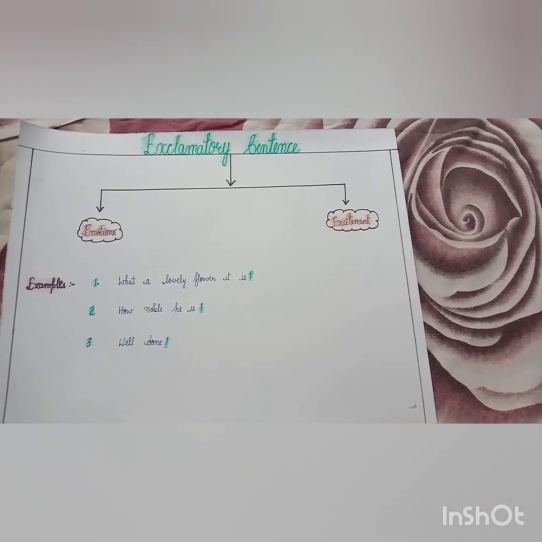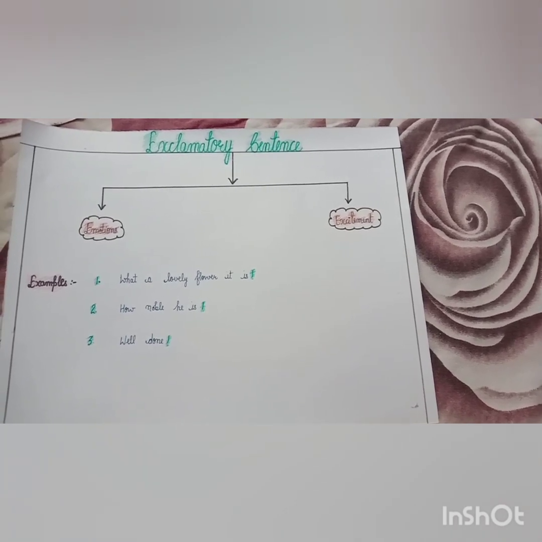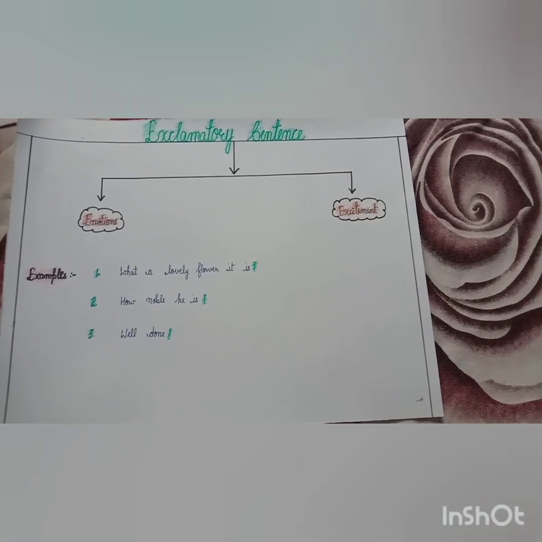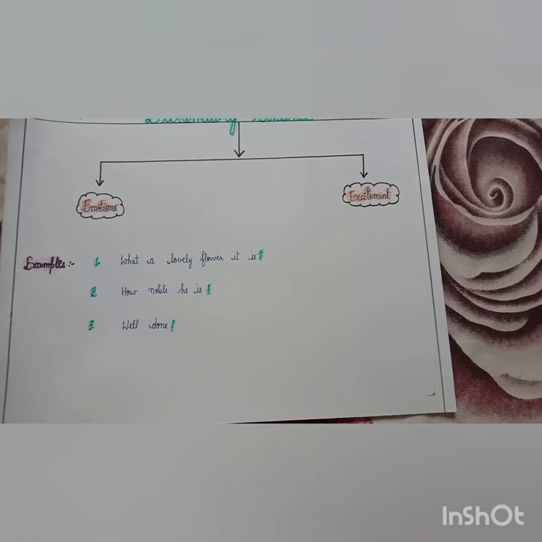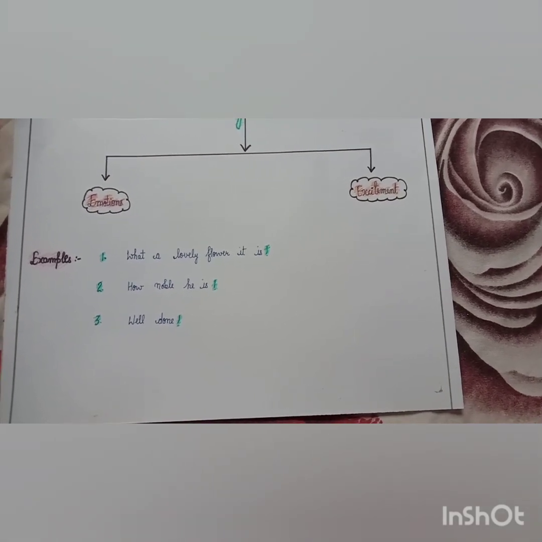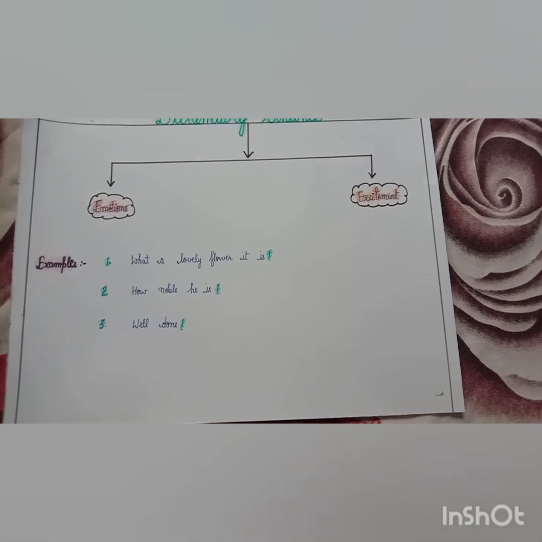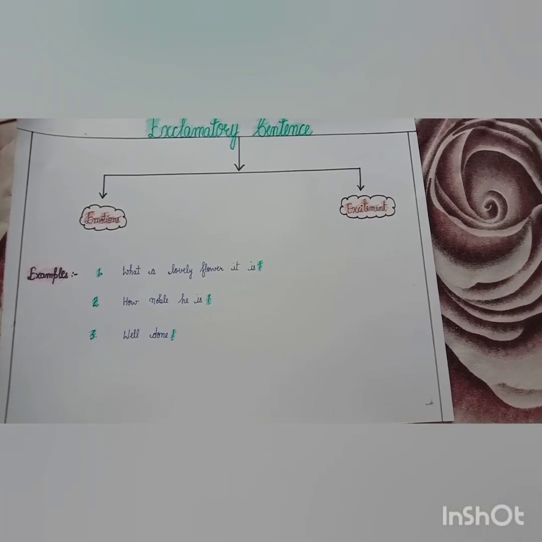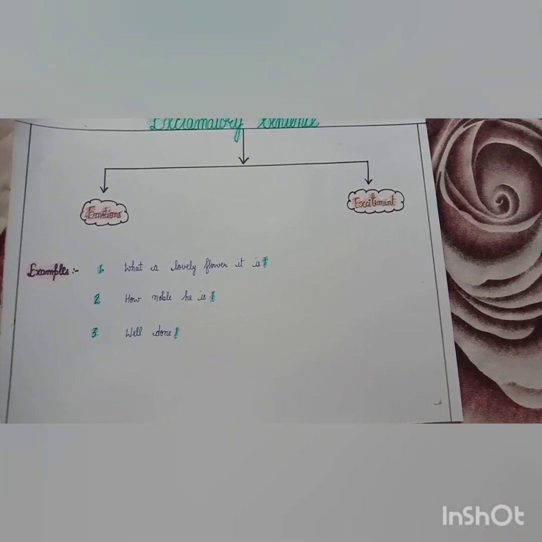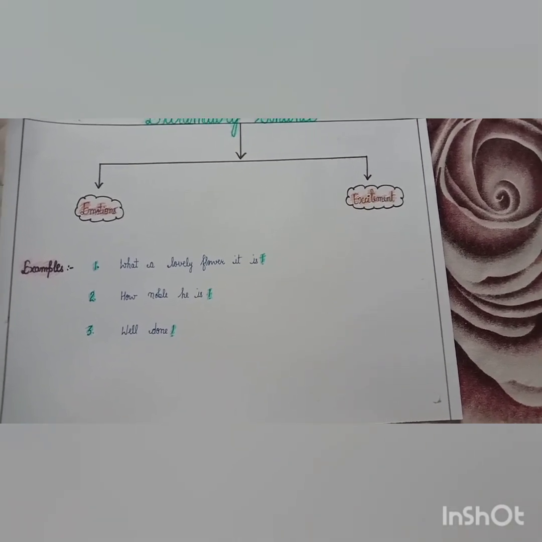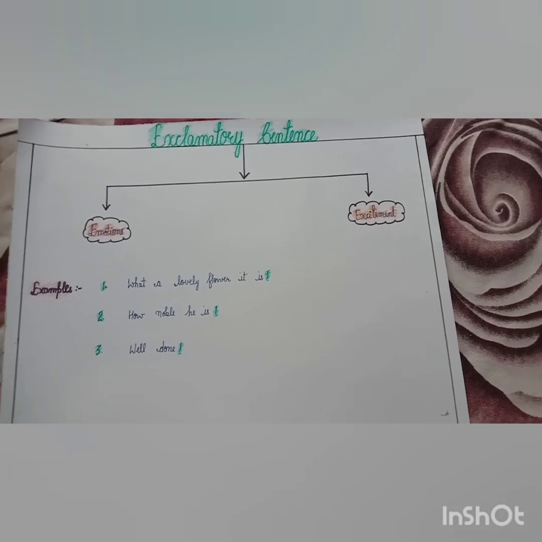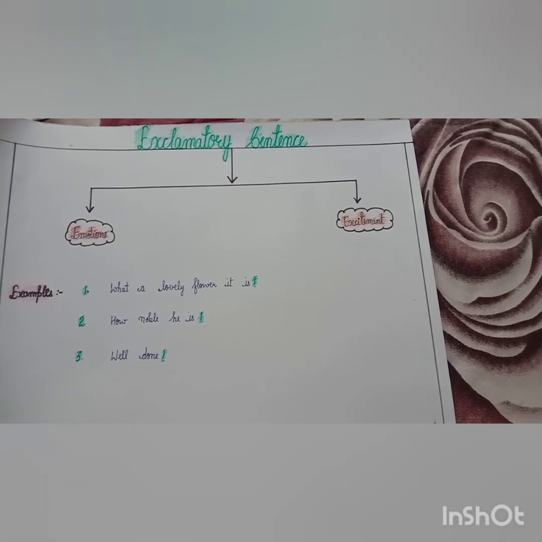Exclamatory sentences are also based on 2 types: emotions and excitement. Examples of exclamatory sentence: what a lovely flower it is. How noble he is. Well done. This sentence shows that someone's emotions, excitement, there can be feeling of sorrow, joy, etc. The exclamatory sentence always ends with exclamatory sign.